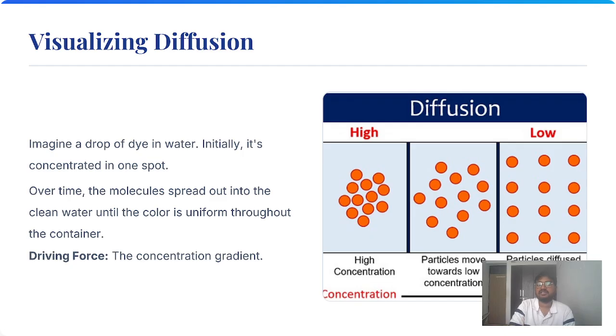Visualizing diffusion. Imagine a drop of dye in water. Initially, its concentration is in one spot. Here we have liquid in liquid. As we add the dye, the concentration is higher at first, and then it slows. After some time, the particles move towards the low concentration, and diffuse to equilibrium.